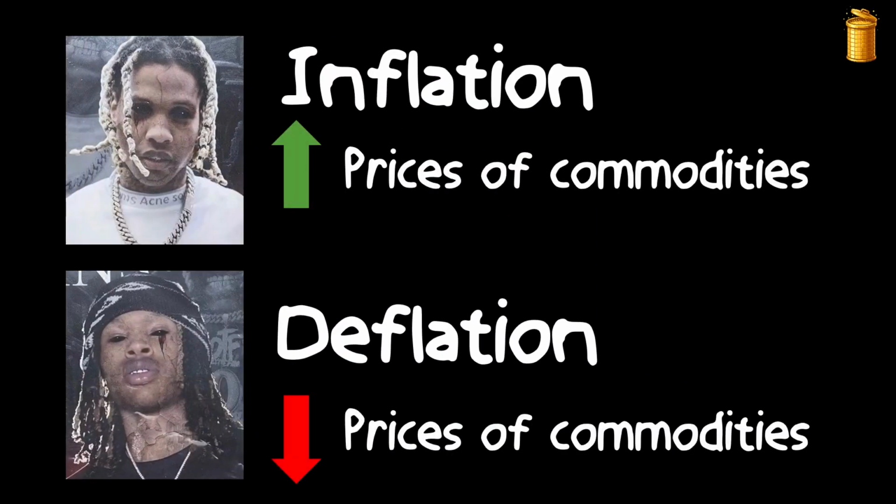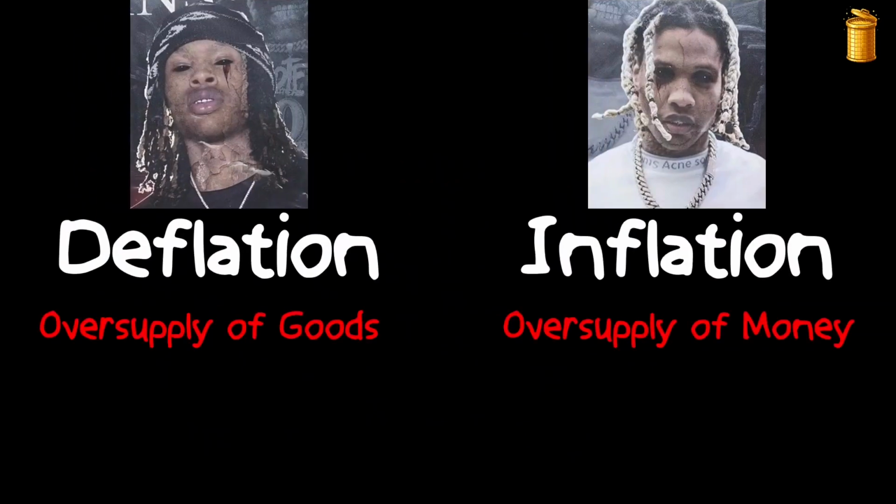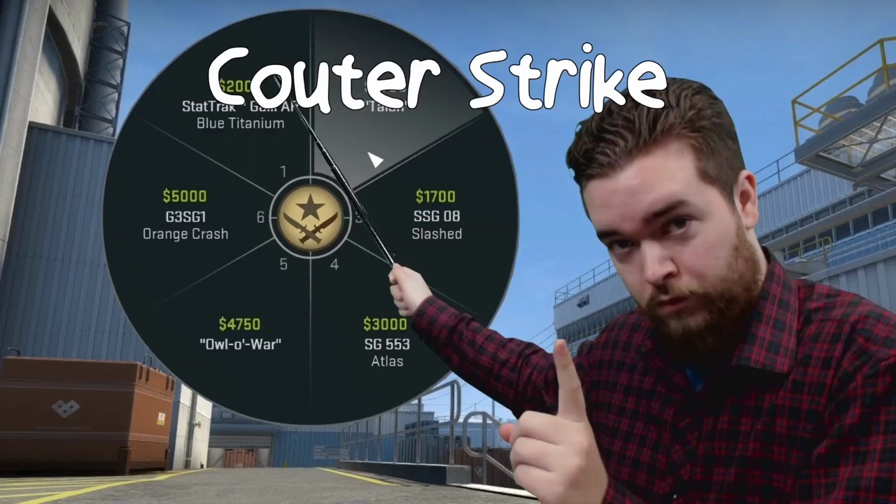Inflation is the case where the prices of commodities are continuously increasing, whereas deflation is the case where prices of commodities are decreasing. Now, deflation is caused due to oversupply of goods, whereas inflation is caused due to oversupply of money. What is oversupply of goods? Let's take an example of Counter-Strike economics to understand this.